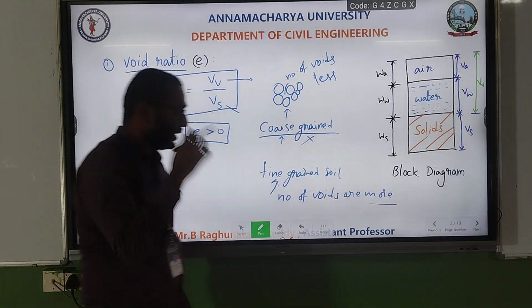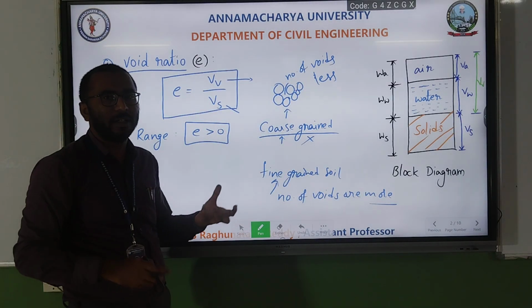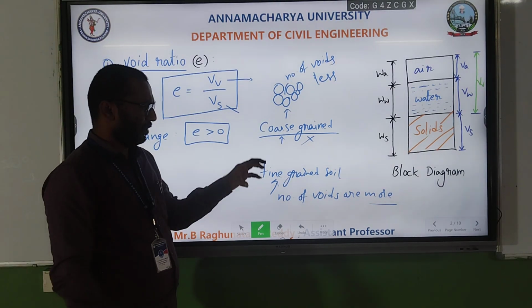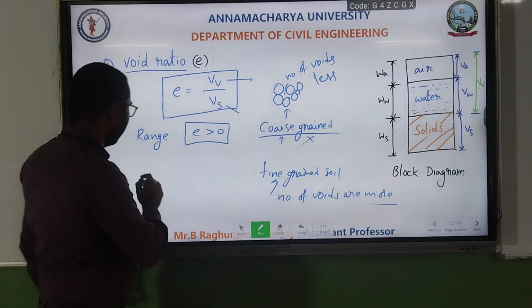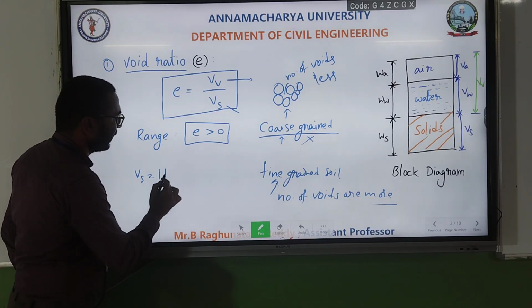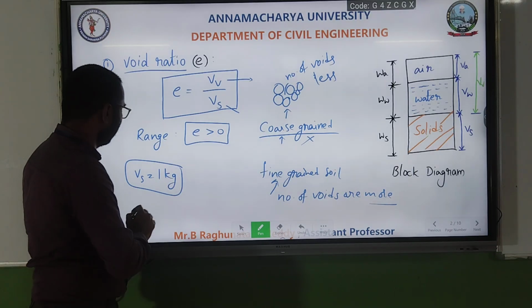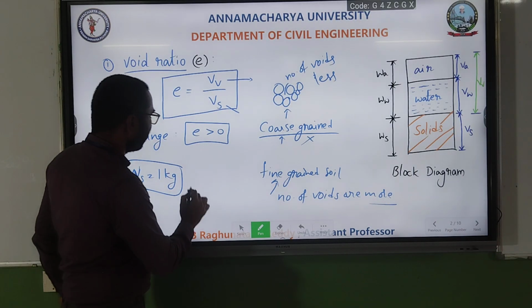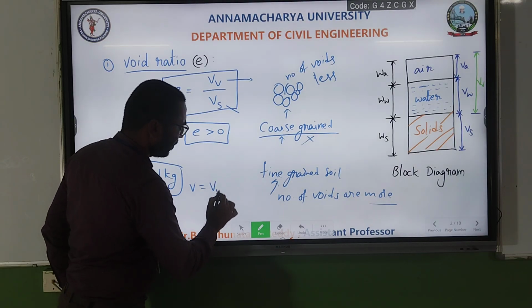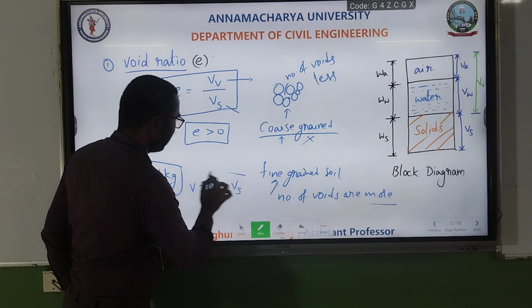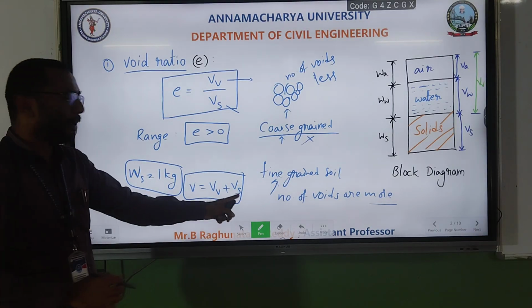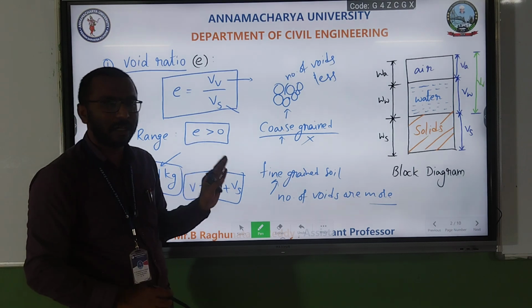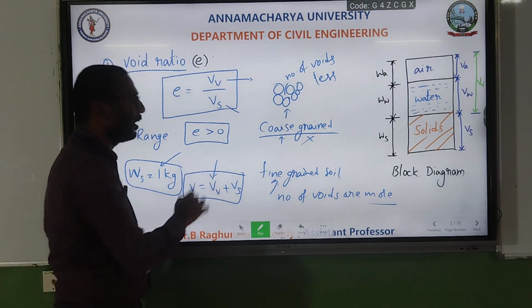So a simple example we will see. If you take any grains like dal or rice, if you take 1 kg of dal, that means we are taking weight of solids as 1 kg. Total volume equals volume of voids plus volume of solids. Here volume of solids doesn't change, because we are taking 1 kg soil, so only volume of voids changes.